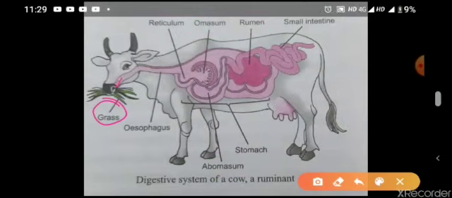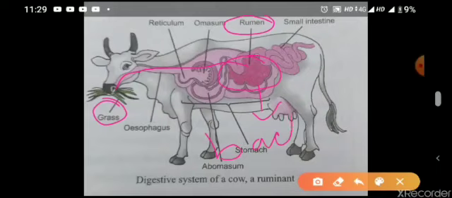herbivores. So first, when they are eating grass, that half digested grass will pass to the first part of their stomach, which is called the rumen. In that part there is some type of bacteria present. So inside that part we have some bacteria, and what is the function of these bacteria?